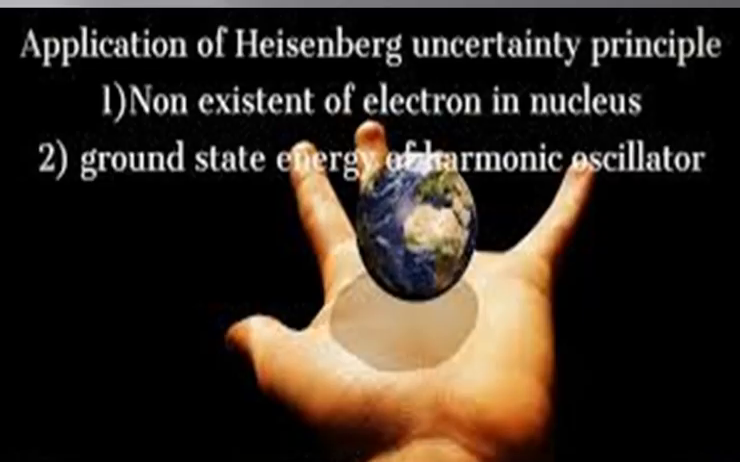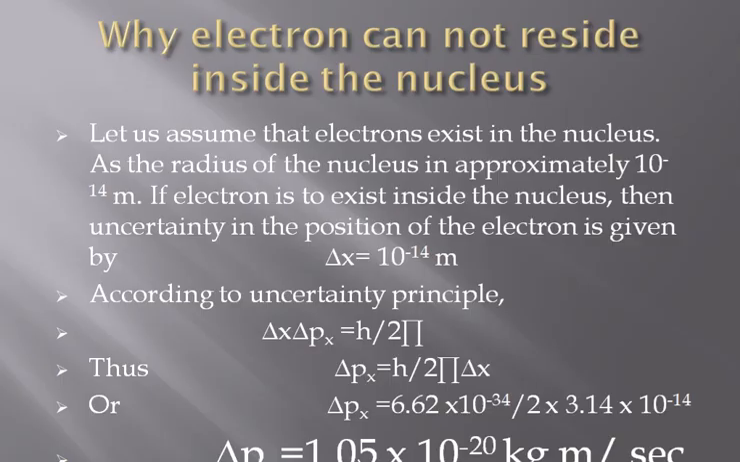Now, what are the applications of Heisenberg's uncertainty principle? The first application is the non-existence of electron in the nucleus and the ground state energy of harmonic oscillator. Now we will see why an electron cannot reside inside the nucleus. We know that the electron revolves around the nucleus in a fixed orbit. But we don't know why the electron cannot reside inside the nucleus. So here is the reason.